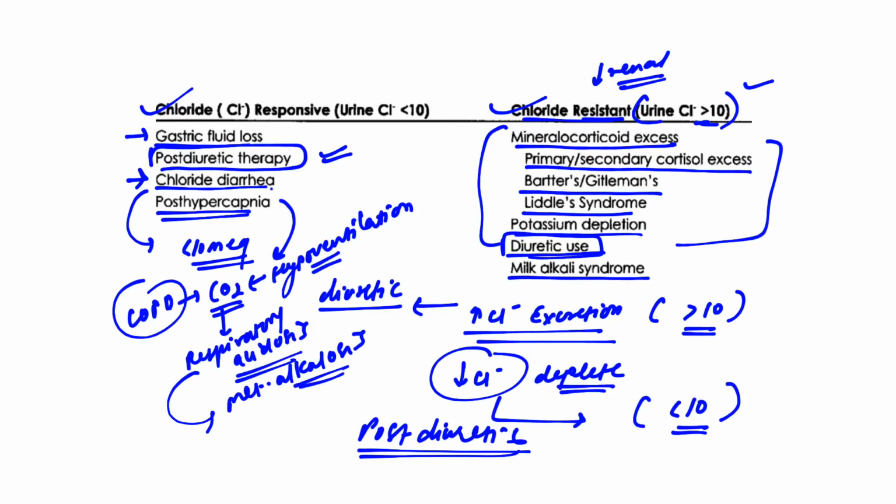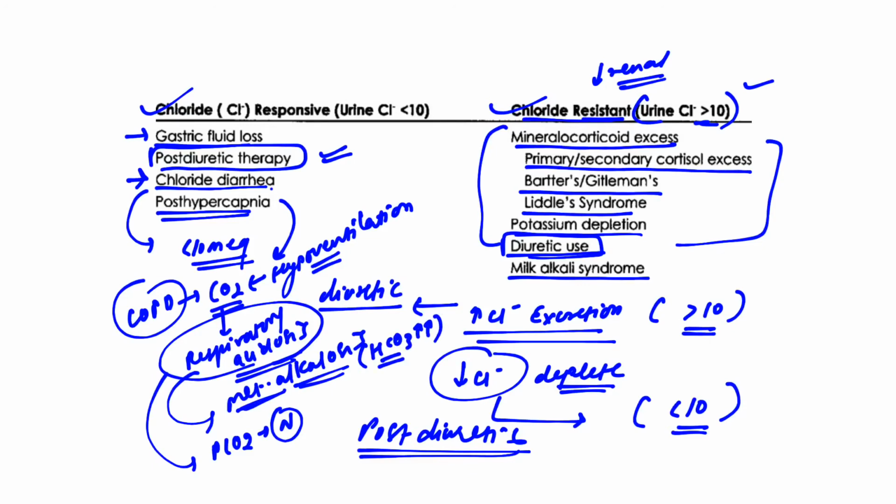But when the patient recovers from respiratory acidosis, the PCO2 comes back to normal, but the increase in bicarb that occurred due to respiratory acidosis takes time to recover. So that is called post hypercapnia metabolic alkalosis. The increase in the bicarb concentration takes time to come back to normal. So in this phase also, this is extrarenal, so the chloride will be less in the urine. This will be chloride responsive.